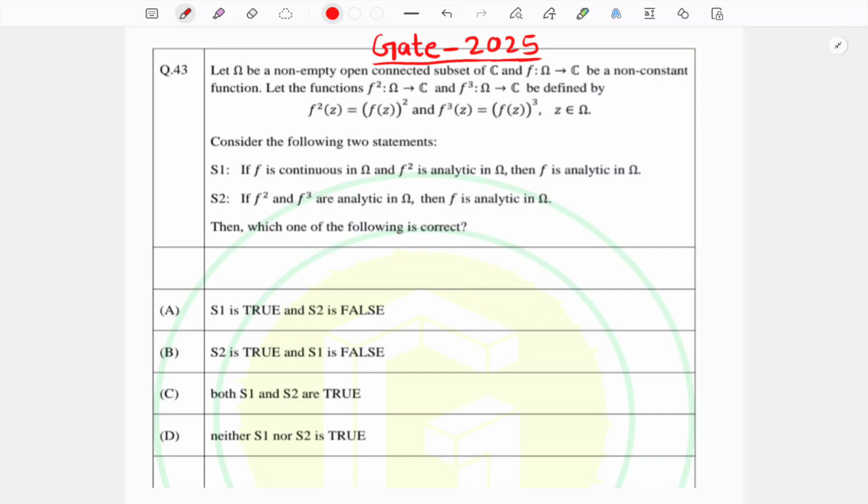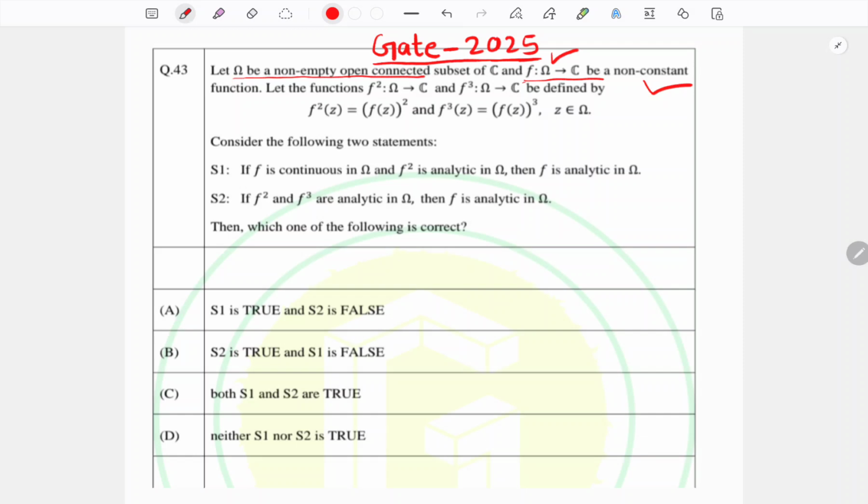Let us discuss a very interesting question from the complex analysis part, asked in GATE 2025. What is this question saying? It is given that omega is a non-empty open connected subset, which means it is a type of domain. And f is a function from the domain omega to the complex number set, and it is a non-constant function.